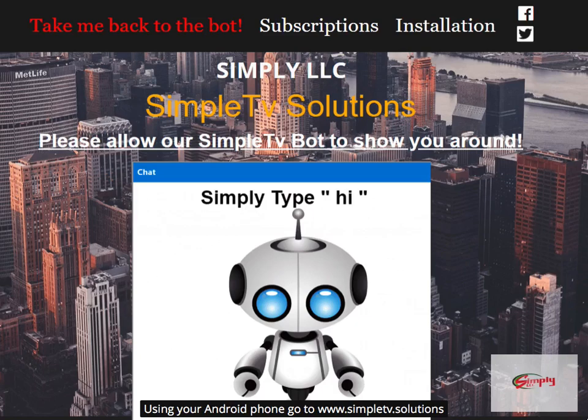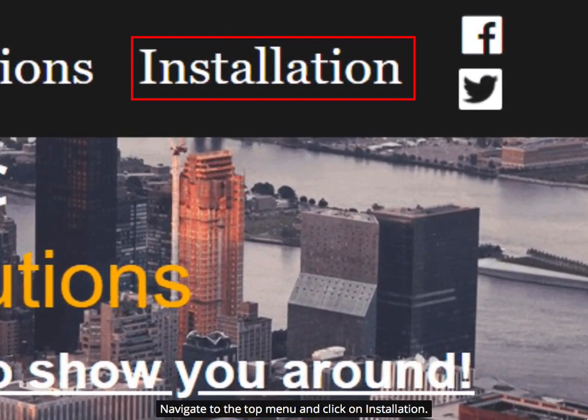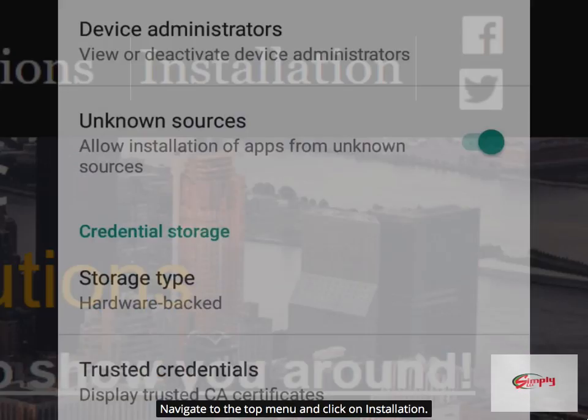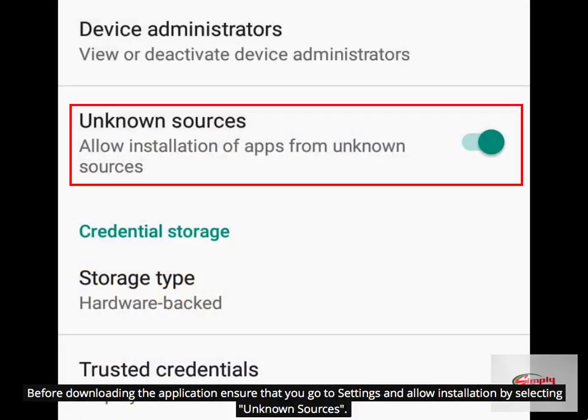Using your Android phone, go to www.simpletv.solutions. Navigate to the top menu and click on Installation. Before downloading the application, ensure that you go to Settings and allow installation by selecting Unknown Sources.